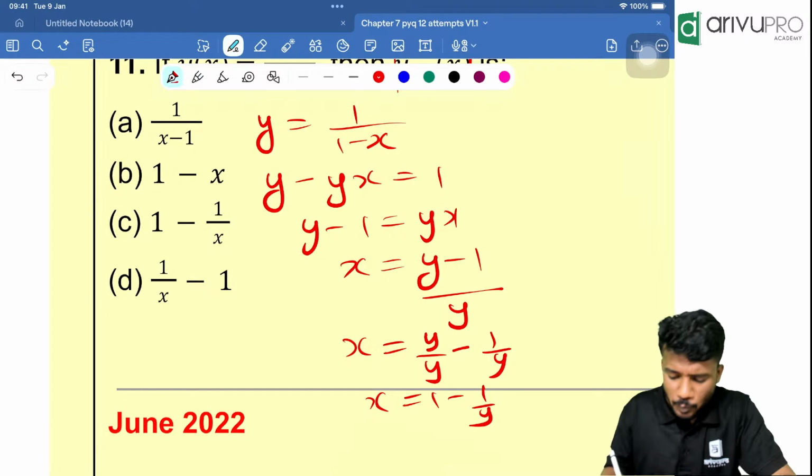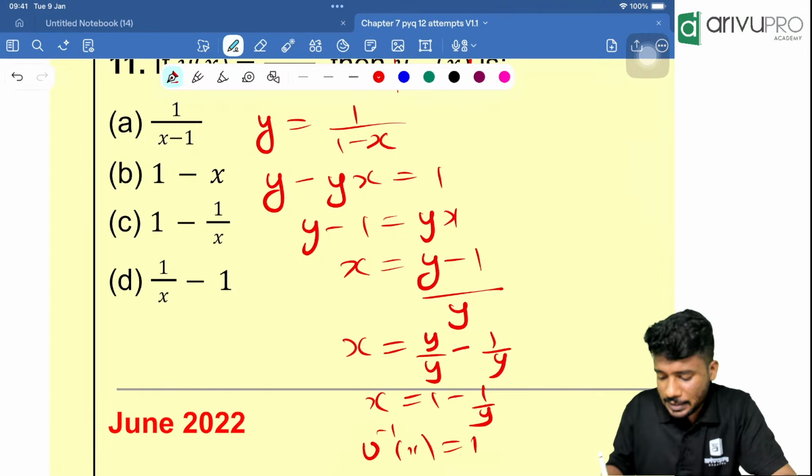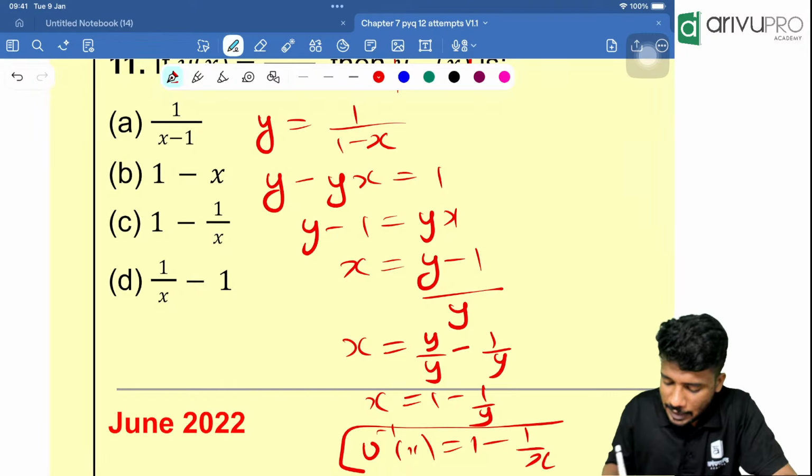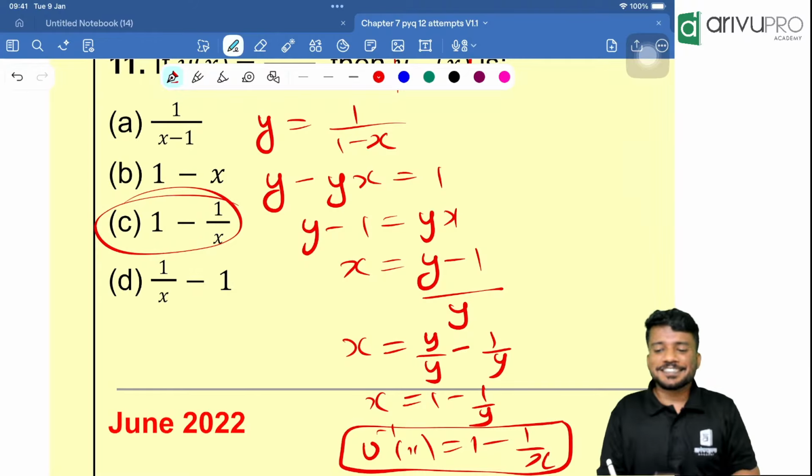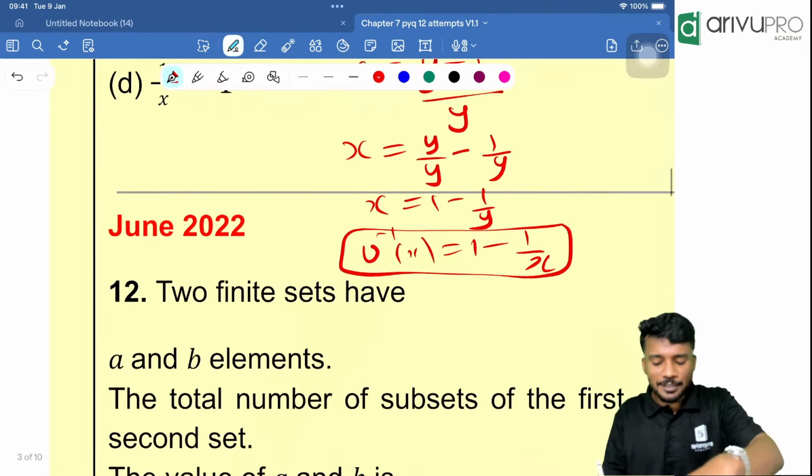Instead of x, you will put what? The u inverse of x. Instead of y, you will put what? The x. So answer is what? Looking at this, which option is the right answer? Option C is your right answer. I hope that you got the answer.